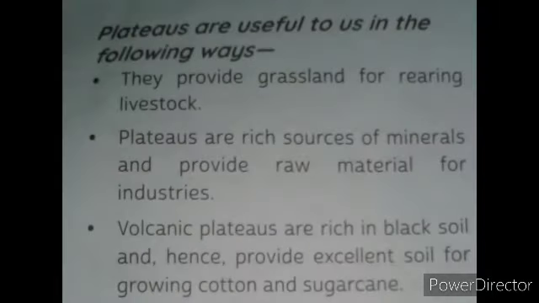Plateaus are also useful landforms. They provide grassland for rearing livestock. Volcanic plateaus are rich in black soil, so they provide excellent soil for growing cotton and sugarcane. These plateaus are rich sources of minerals and provide us raw materials for industries.